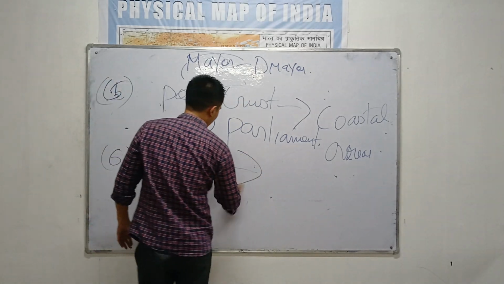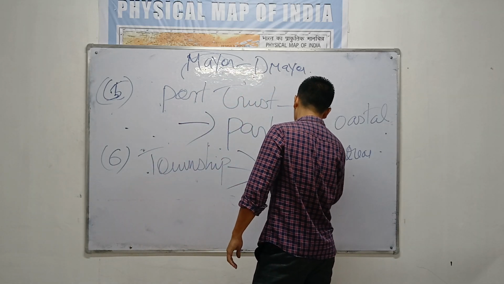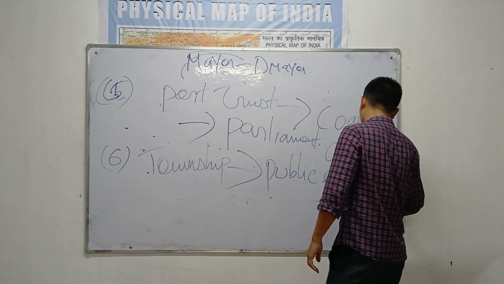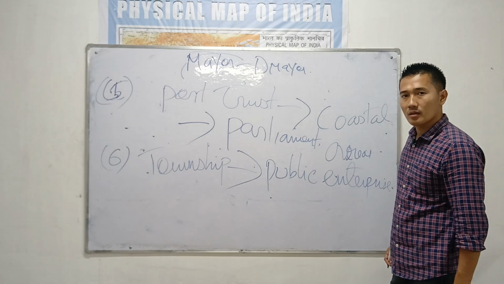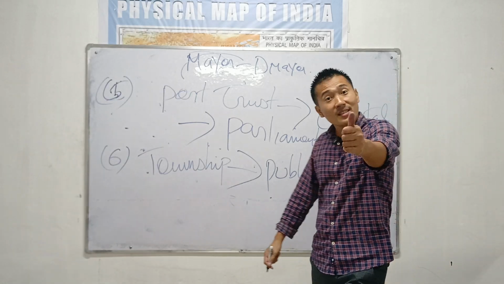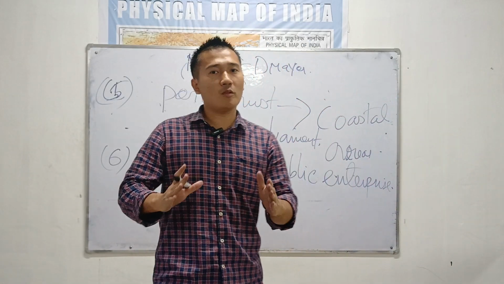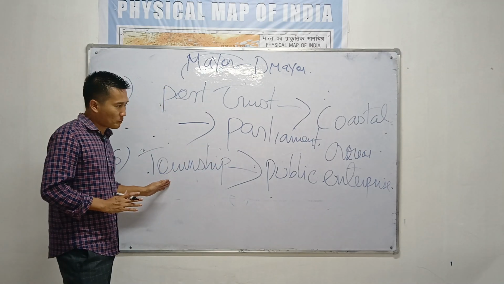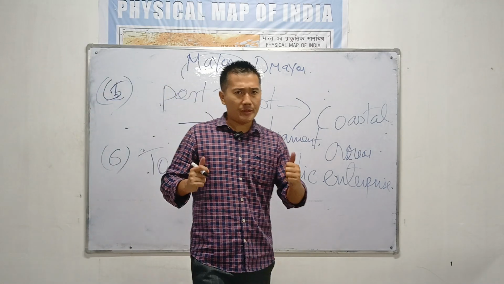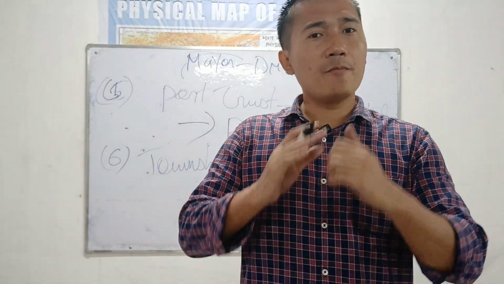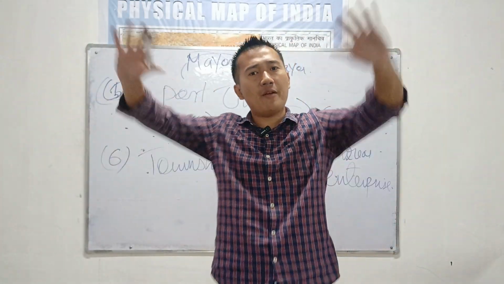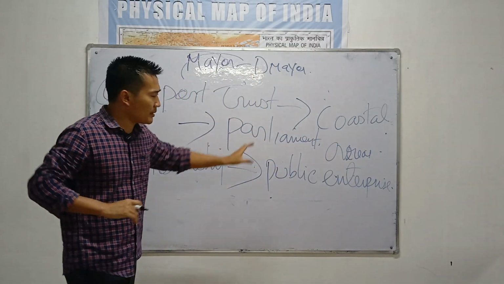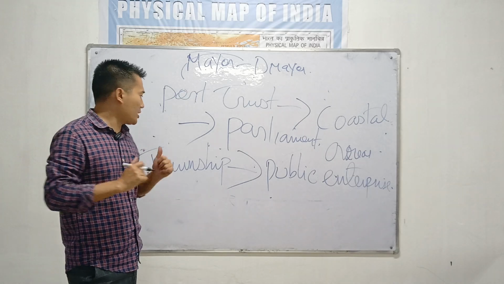Next is township. Township is the 6th type of urban local self-government which you will find in big public enterprises. Now I'm going to explain this. You see, in India, we have industries. I'm talking about only government industry. We have big heavy industries in India. Micro, medium, heavy industries are there. So even for those people who work in the public industries, we need a government for these people, known as the township.